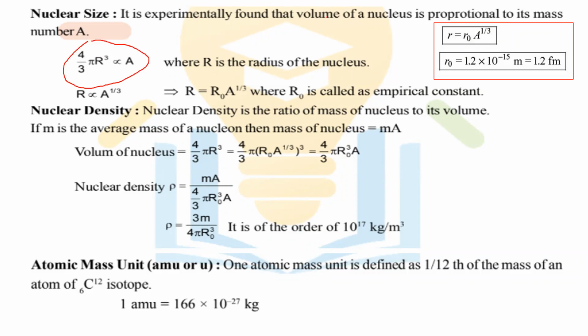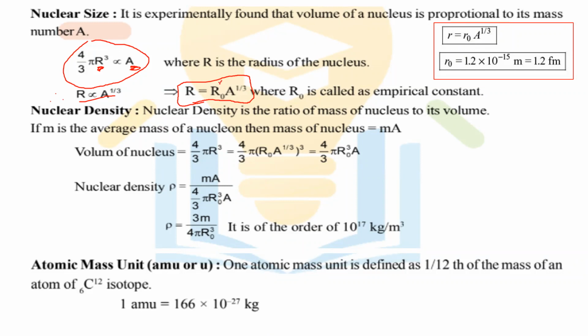Directly proportional to A means the volume of the nucleus, which is 4 by 3 pi r cube, where r is the radius, is proportional to its mass number A. So r is directly proportional to A raised to 1 by 3. If we solve that, we get r is equal to r0 A raised to 1 by 3, where r0 is the empirical constant.